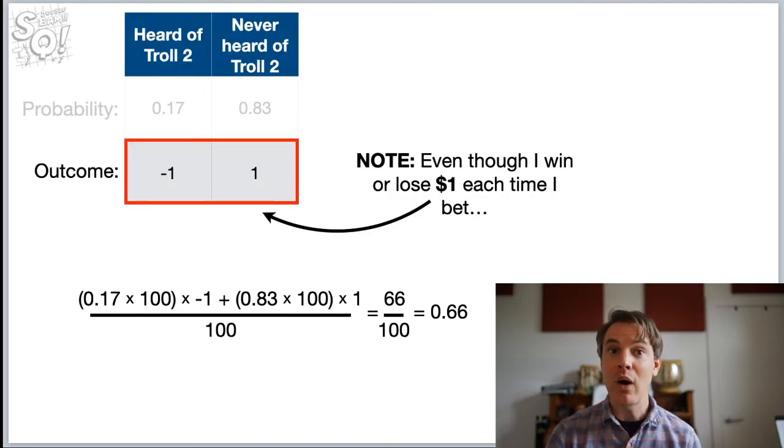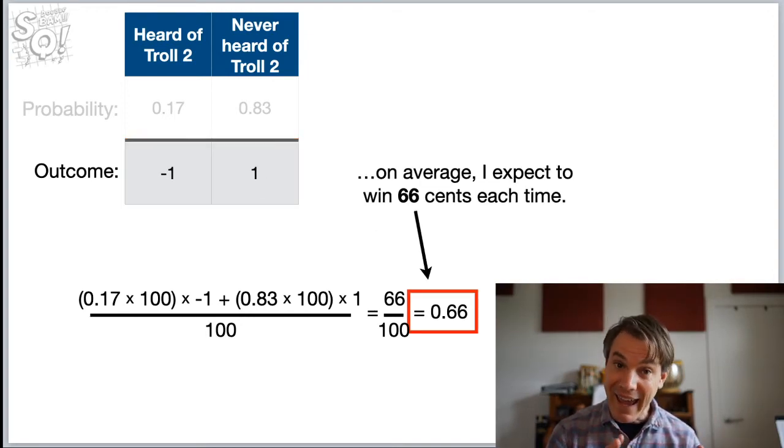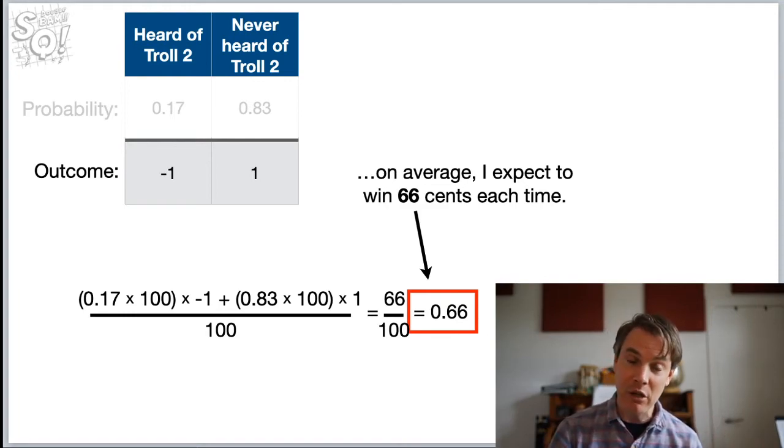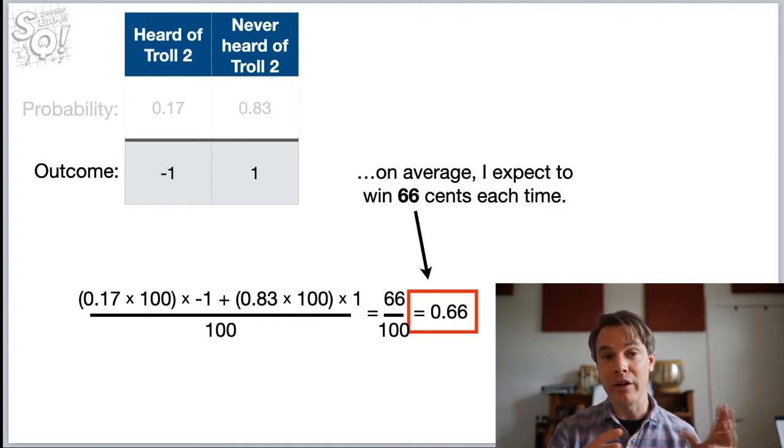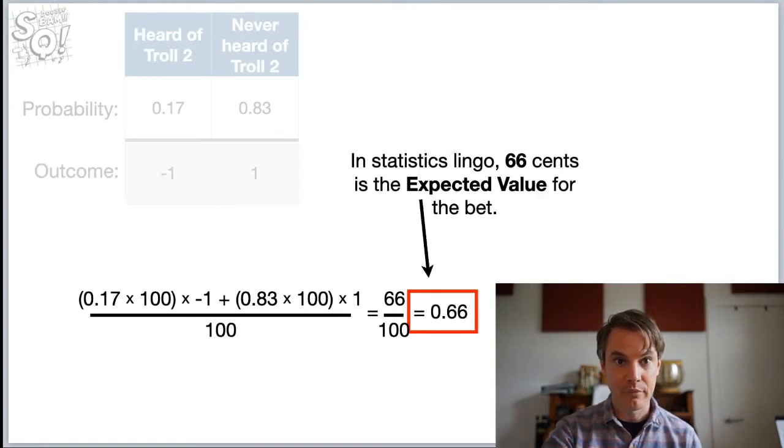Note, even though I win or lose $1 each time I bet, I don't win or lose 66 cents. Even though I'm betting $1 and I'm either winning or losing that dollar, on average, I expect to win 66 cents each time because sometimes I'm going to lose and sometimes I'm going to win. Once you average out the losses and the wins, we get 66 cents each time. In statistics lingo, 66 cents is the expected value for the bet.